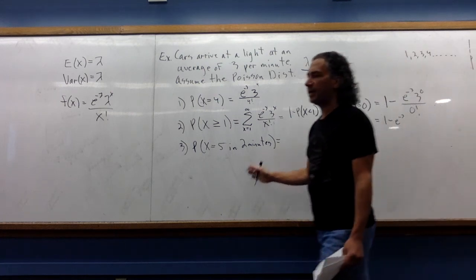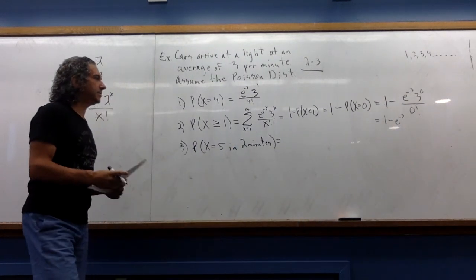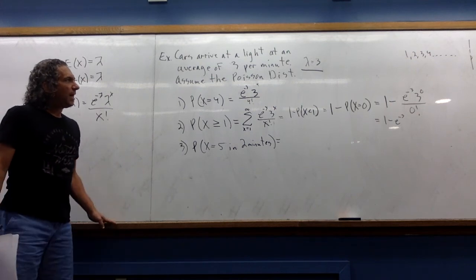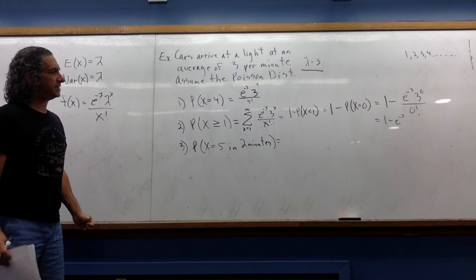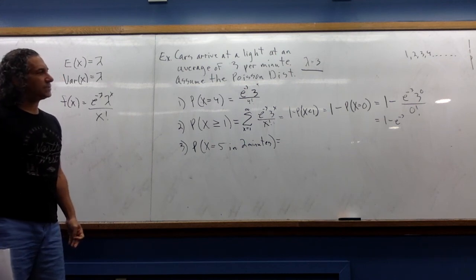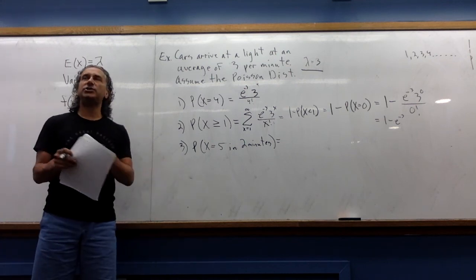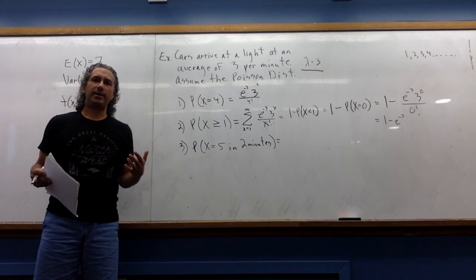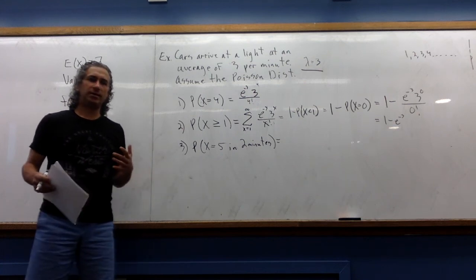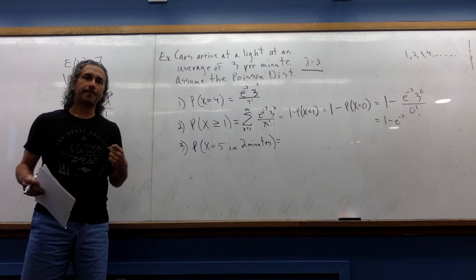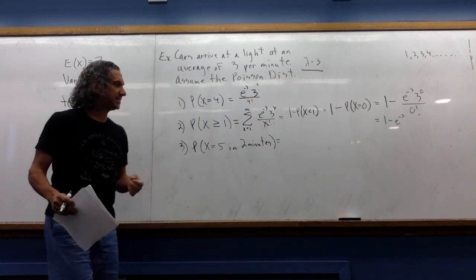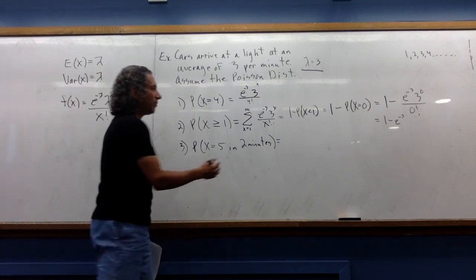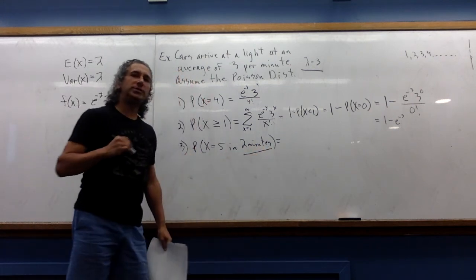All right, this one's interesting. So now 2 minutes. Well, let's see. Now we have to remember how we're actually deriving this thing. And the way we're deriving it is we're thinking of the initial time frame as a binomial distribution with a particular lambda. Well, if we know that lambda is 3 on a per minute basis, what's the correct lambda for this new distribution?